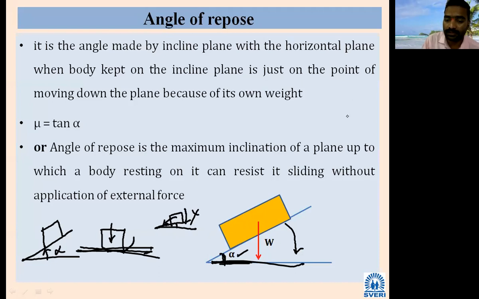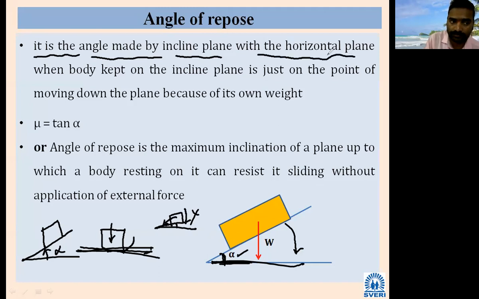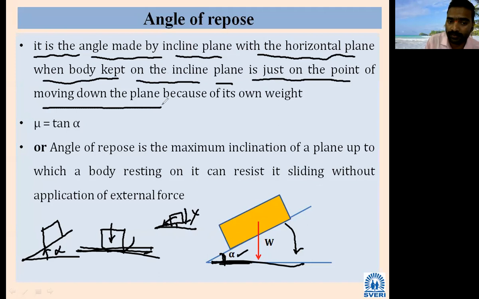What is the definition? What does angle of repose mean? It is the angle made by the inclined plane with the horizontal plane, when the body kept on the inclined plane is just on the point of moving downward because of its self weight or own weight. We are not applying any external load. Because of self weight only, it is sliding downward. That particular angle of inclination is called the angle of repose. Is it clear, everyone?